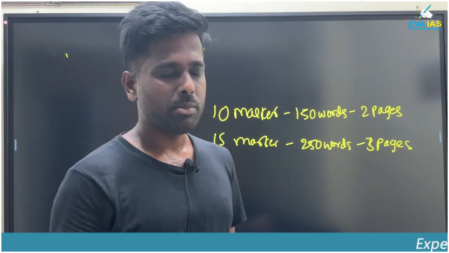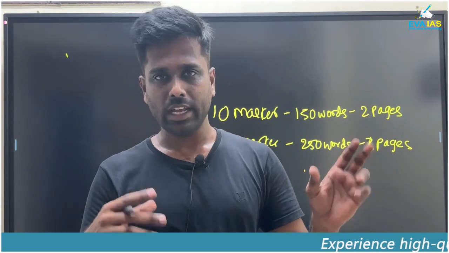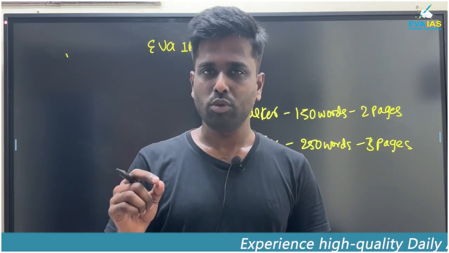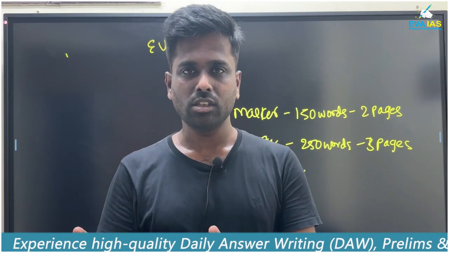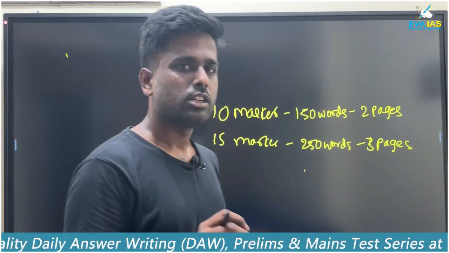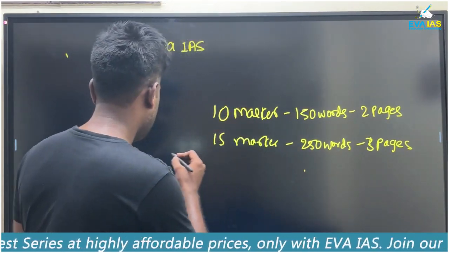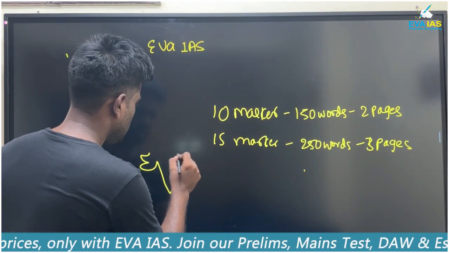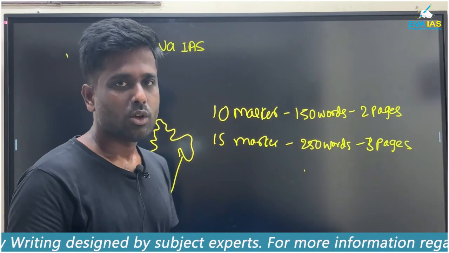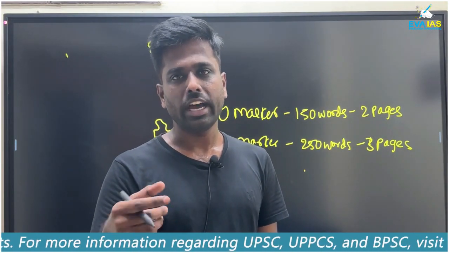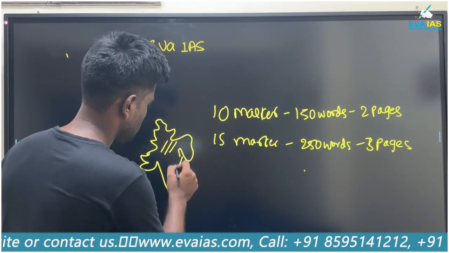But always remember, the word limit is there and the page limit is also there. Moreover, whenever you are answering, you should use some diagrams, flow charts, bar graphs or pie charts to enhance the value of your answer. Suppose we are talking about the population of India. Suppose this is the map. Whenever you want to mention the states which have higher population and the states which have lower population, you can just mention it like that.